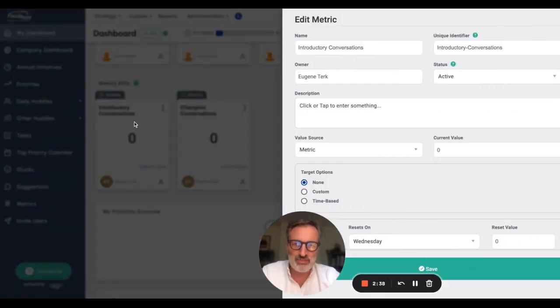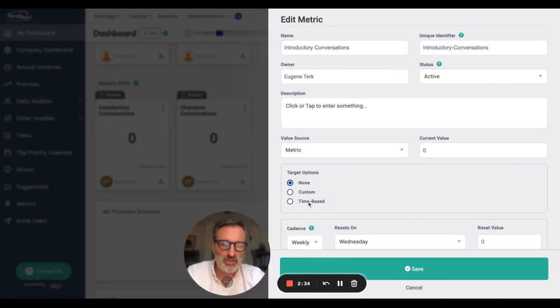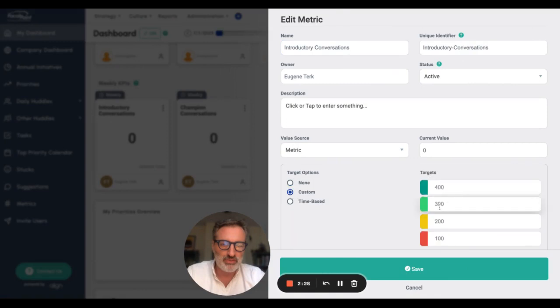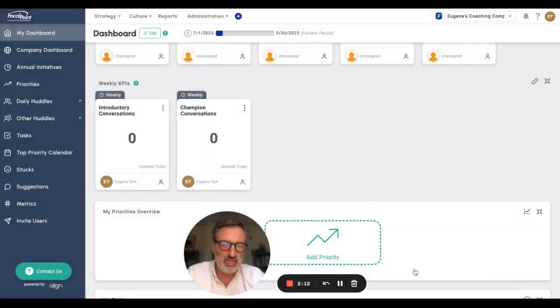The next thing we need to do is click on the 3 dots and click Edit on the actual KPI card to now create a target for each of these. So it's by default set to none. We can either do custom, where you can determine what will be the red, yellow, and green values for this particular metric, or the easiest thing to do is just do time-based. And so over the course of the week, we're going to start at 0. Let's imagine that my goal for introductory conversations is 15, and I can click Save.